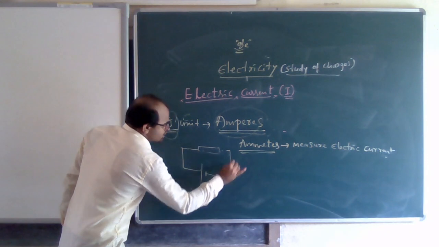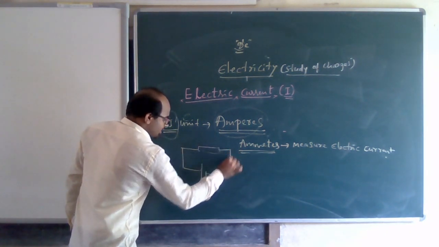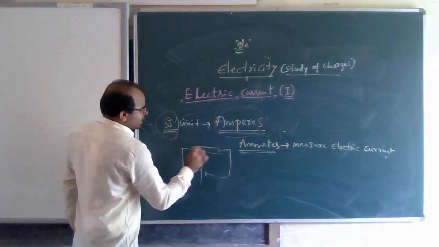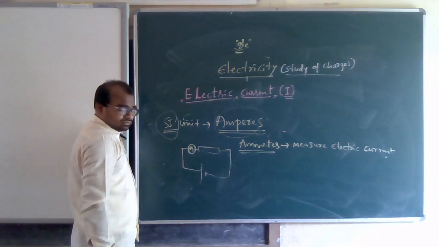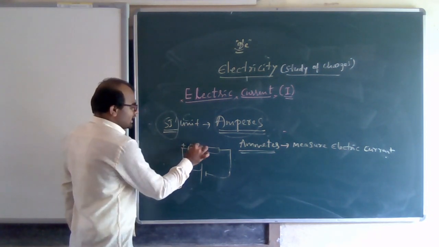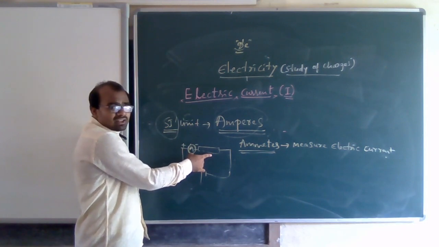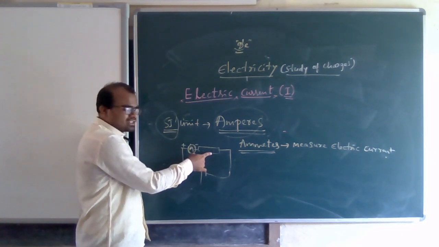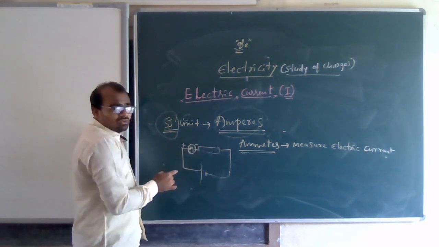Battery will be here. See, here we connect the ammeter, on any side, with positive terminal and negative terminal. It should always be connected in series with the conductor or resistor.